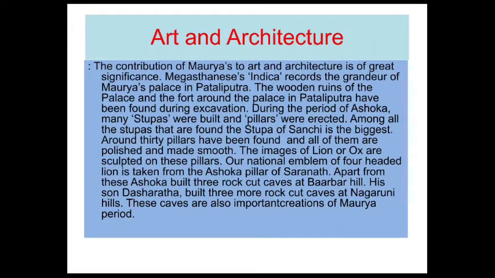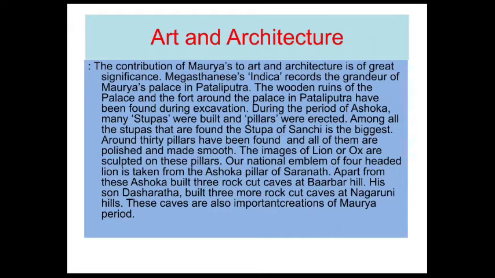Around 30 pillars have been found, and all are polished and made very smooth. Images of lion or ox are sculpted on these pillars. The national emblem of our four-headed lion is taken from Ashoka's pillars of Saranatha.